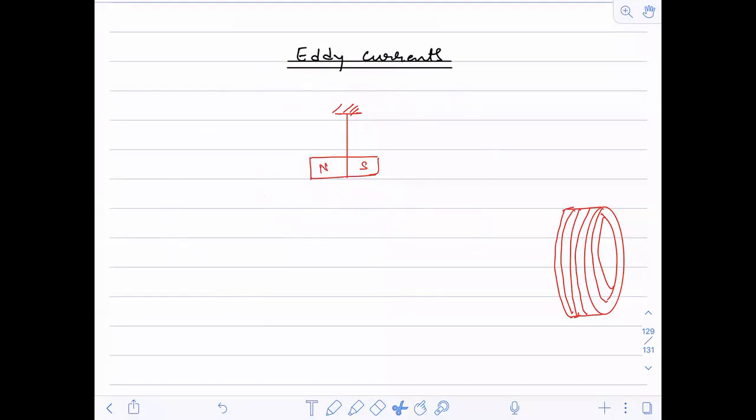You have to write down in which case it stops first: A, in presence of the coil, or B, in absence of the coil. Which is the correct option? In the presence of the coil it stops first.